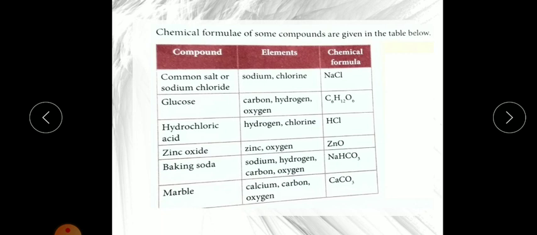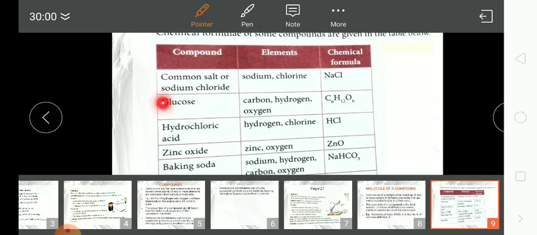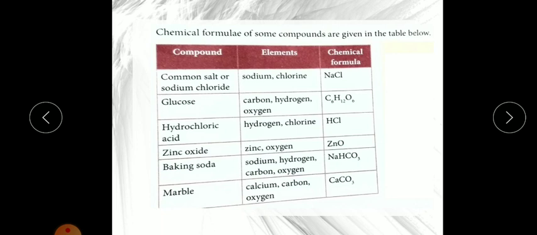Now zinc oxide, it is also made up of 2, the first one is zinc, symbol Zn, and O means oxygen. Now baking soda, how many elements? 4. Baking soda is also called sodium bicarbonate, NaHCO3. So 1 Na, 1 H, 1 C and 3 O. So like this you can calculate the atomicity also. If you know the formula, you can easily find out the atomicity by looking at the number of atoms only. Now marble is made up of 3 elements, calcium, carbon and oxygen.